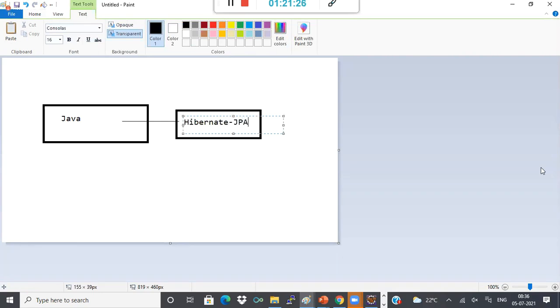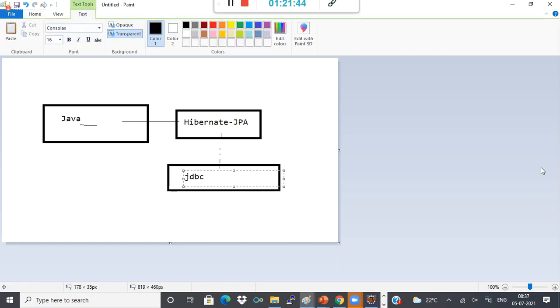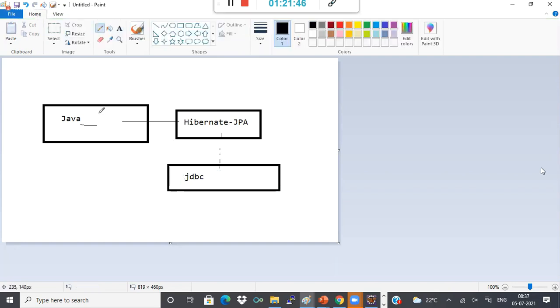Now your Java will use Hibernate JPA, but internally, which is hidden from you, Hibernate uses JDBC only. But you are not concerned about that. You will not see this JDBC. You will work only with Hibernate. This is the only visible part for you. But internally, this Hibernate framework or library will use JDBC. They have written their code like that, but we'll use only those libraries here. And internally they will connect to the database.